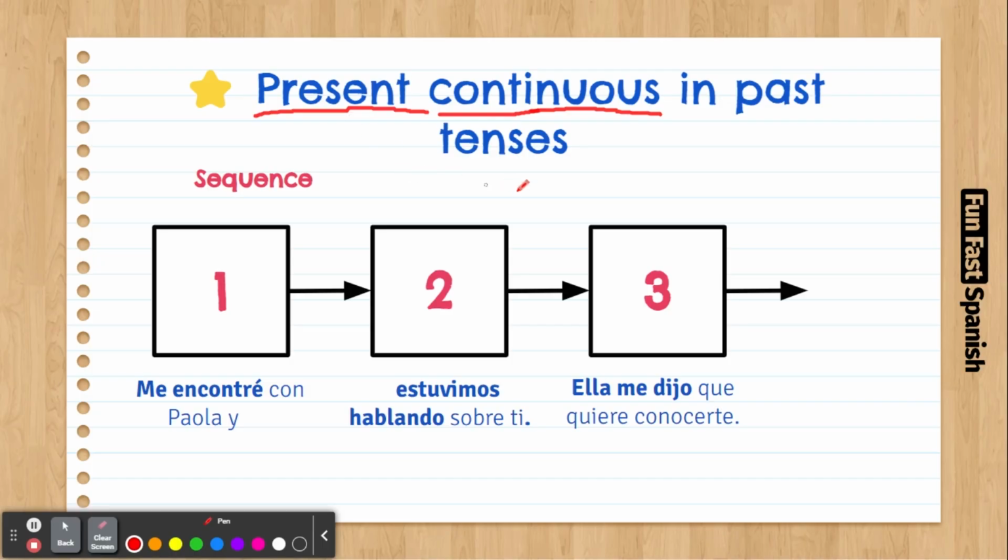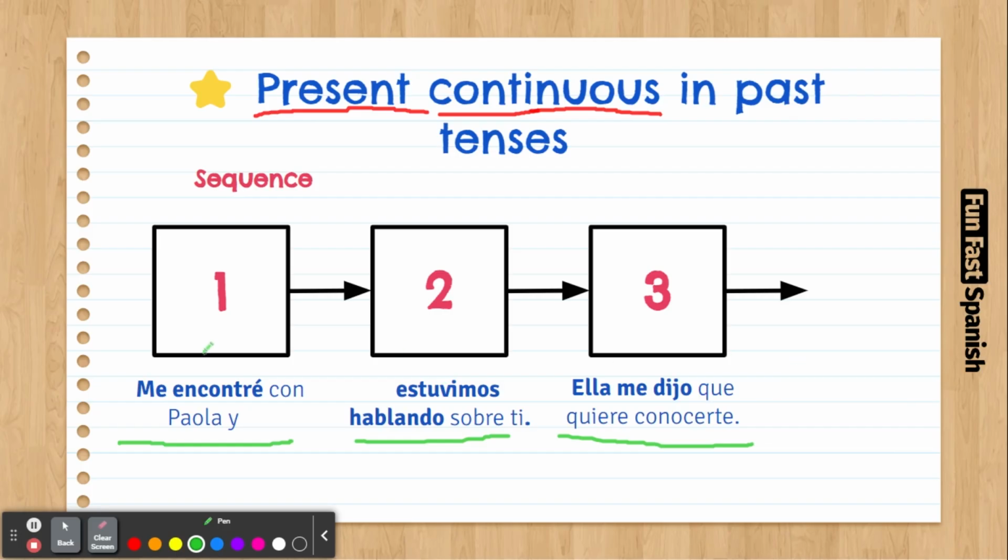So, first of all, I'm going to have a sequence here to work with. I like sequences. And we already know that sequences are given in past tense, right? It's past simple. So, let's do it. Me encontré con Paola y estuvimos hablando sobre ti. Ella me dijo que quiere conocerte.